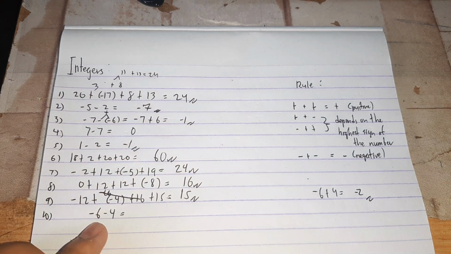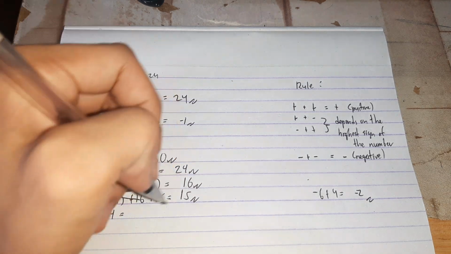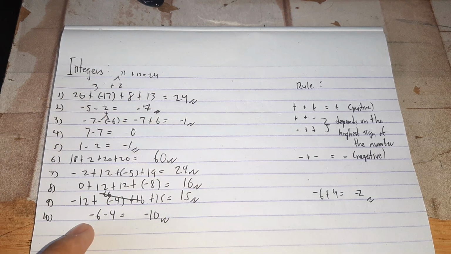How about this in the last number? Since this is both negative, we will just add this just like we did in number 2. So this will be negative 10. 6 plus 4 is 10, but of course negative, so negative 10.